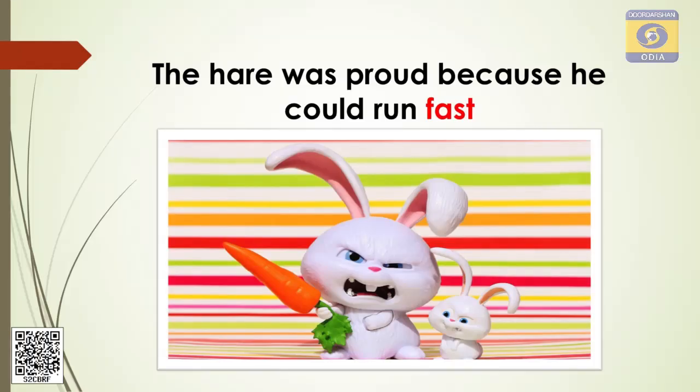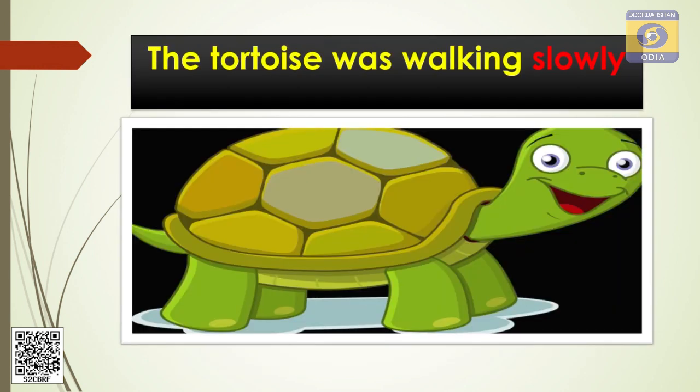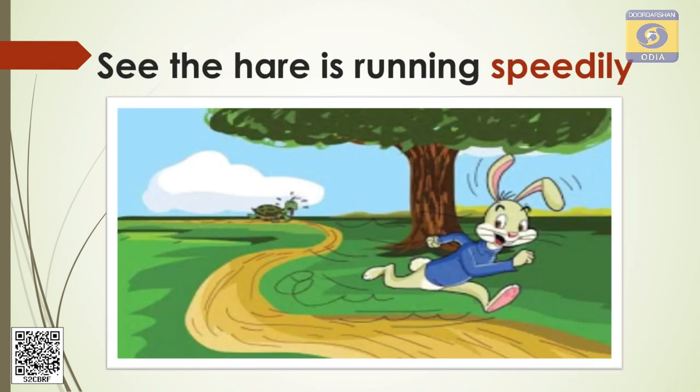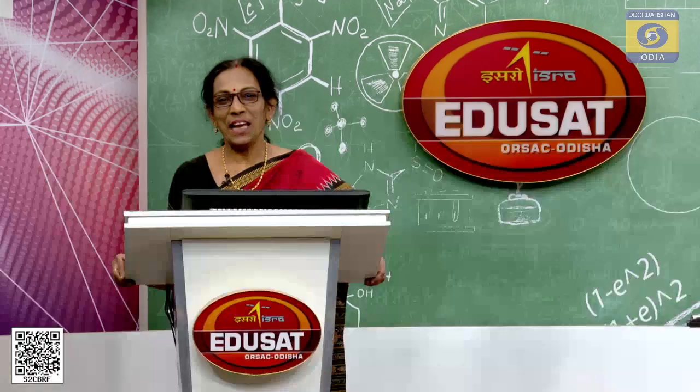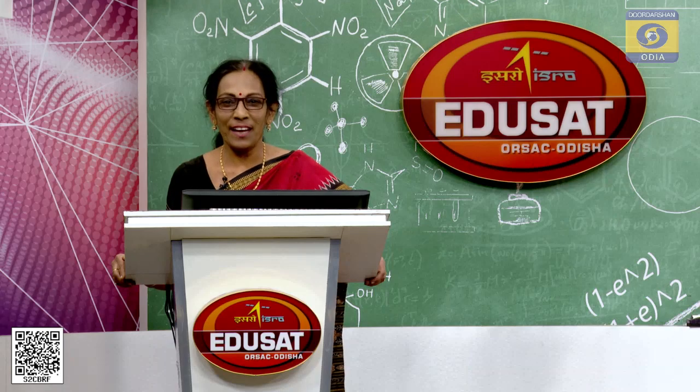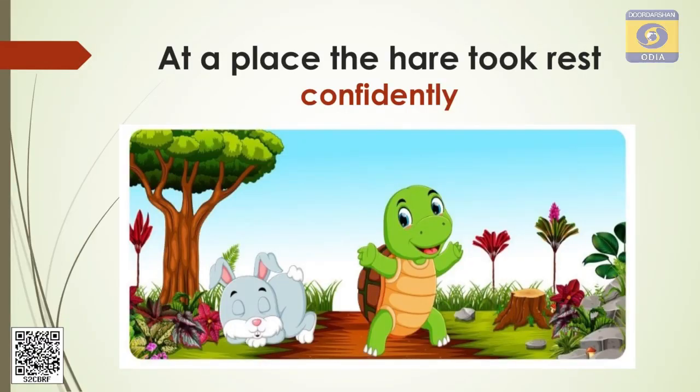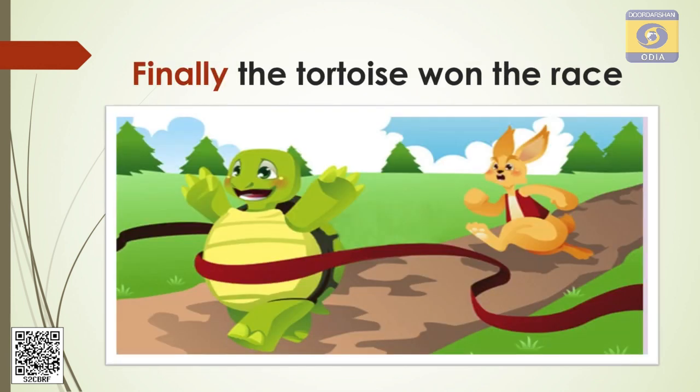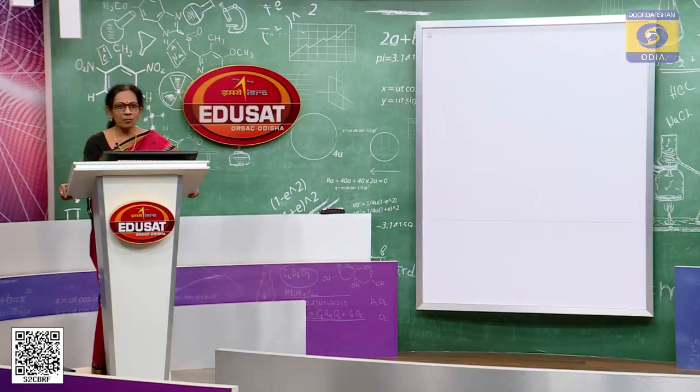The hare was proud because he could run fast. The tortoise obviously was walking slowly. See, the hare is running speedily. Enjoy it. How does the hare run? At a place, the hare took rest confidently. The hare knew that surely he would win the race. But what happened? Finally, the tortoise won the race.